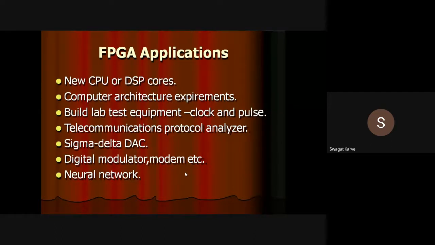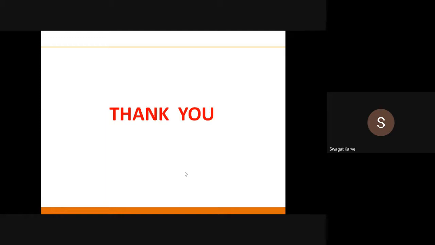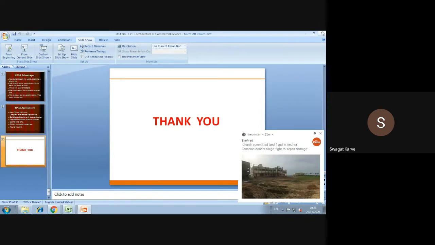Okay, so these are the applications of FPGA, and here we have finished unit number 6, that is architecture of commercial devices. In the next lecture probably we will go in reverse manner. In one lecture we will talk about testing of logic circuits. Already we have discussed everything in that unit, but again, for the sake of revision, we will talk about that unit. So in the next lecture we will start with unit number 5, going in reverse manner this time for the revision. If you have any doubt, you can ask me right now, otherwise we will stop here.